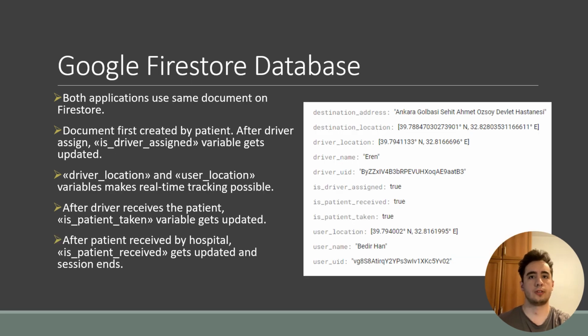All these operations are done by a single NoSQL database called Google Firestore. As you can see here, a document is first created by the patient app. The document has a patient name, location, as well as assigned hospital name and location. After a driver accepts the patient, the document updates its driver assigned variable to true and writes down the driver's name and location. After the driver receives the patient, the patient taken variable gets updated. And after the patient gets to the hospital, patient received gets updated and the session ends. These Boolean variables make the conditional visibility work.